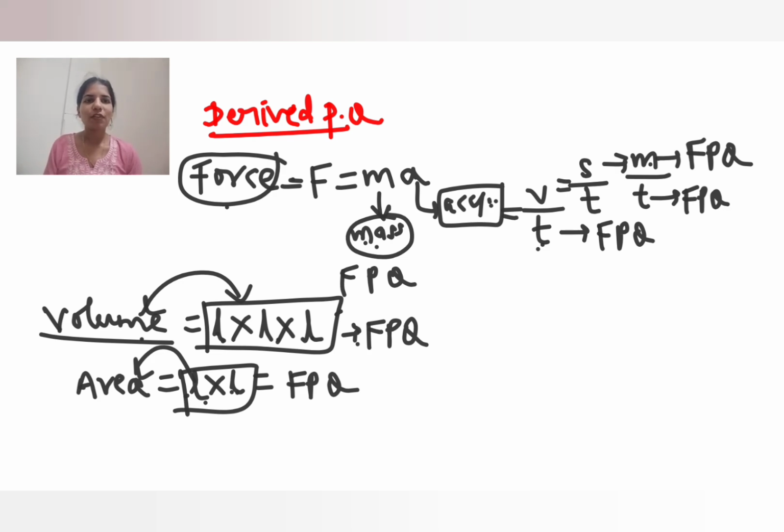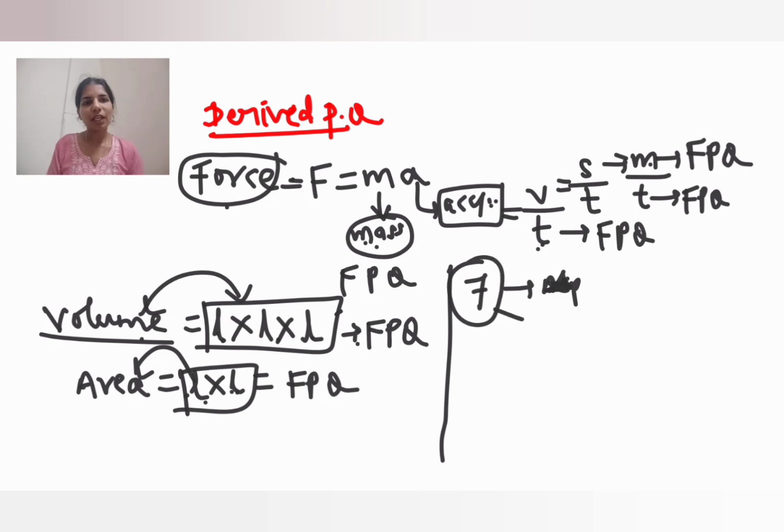So just assume these seven fundamental physical quantities are like the alphabet. In English, alphabets are the basic building blocks, right? Like that, these seven fundamental physical quantities are the basic quantities in physics. By using these seven physical quantities, we can get derived quantities.